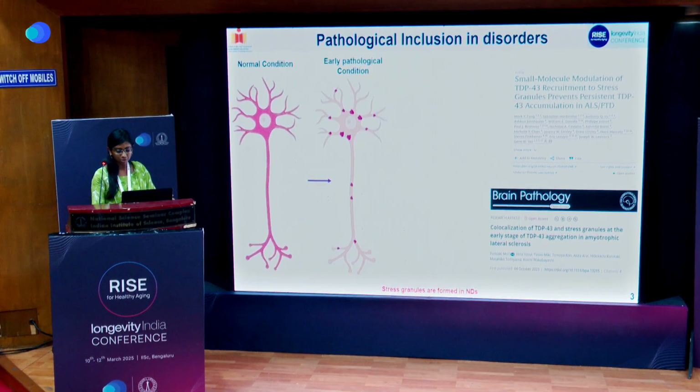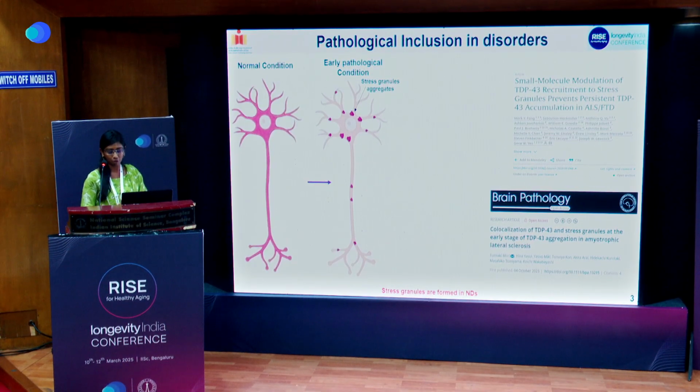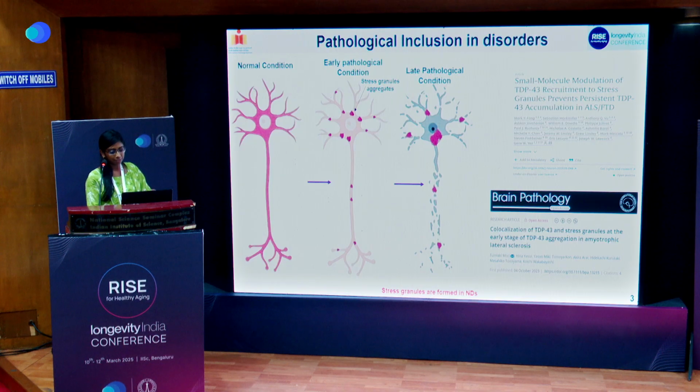In the early condition, some stress granule aggregates are formed, but at the late phase there will be some aggregation of tau protein and amyloid beta, along with the stress granule formation, to make pathological aggregates.